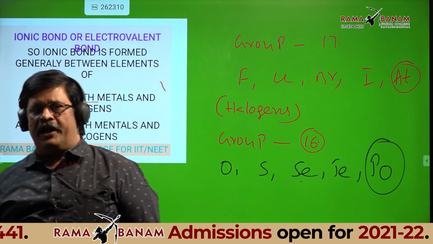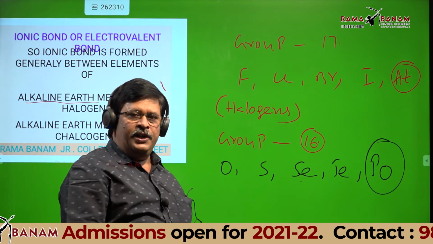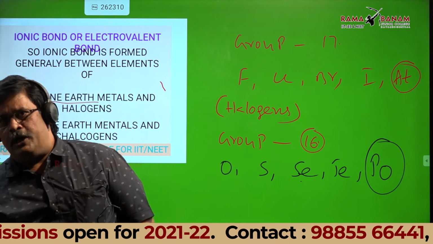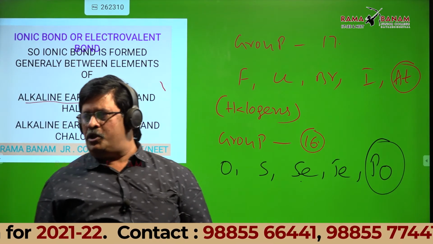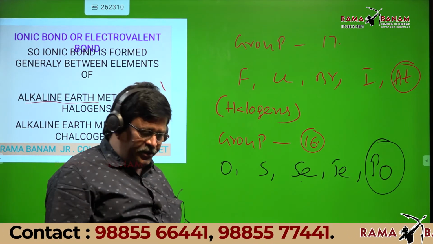So fluorine, chlorine, bromine, iodine are halogens. Oxygen, sulfur, selenium, tellurium, polonium are chalcogens. Can I continue?